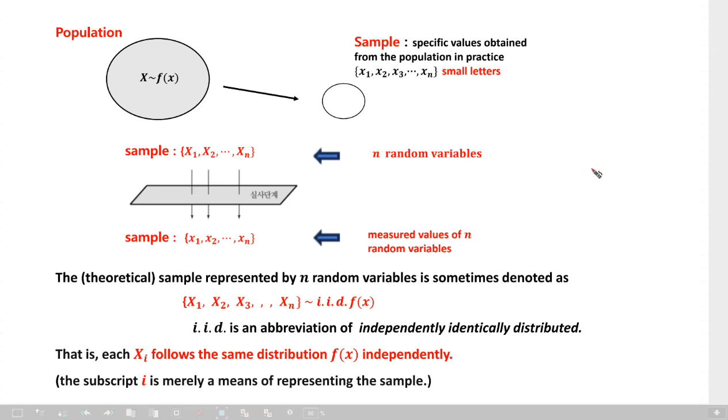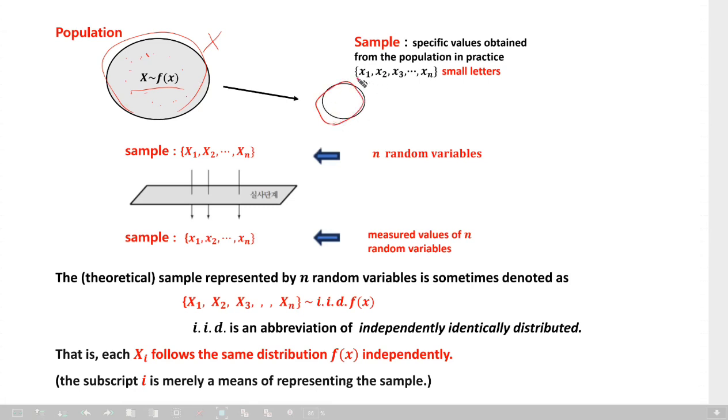There is a population. We denote it by X, random variable X. There are many unknown values, so X will follow some probability distribution. We take some sample, a part of the population.